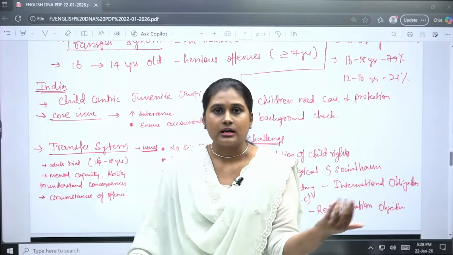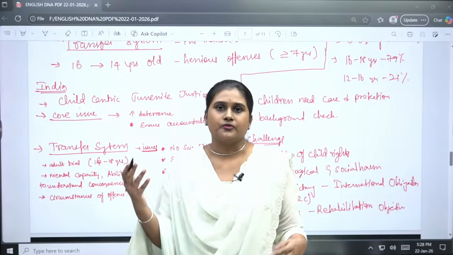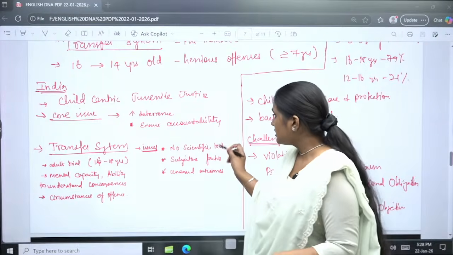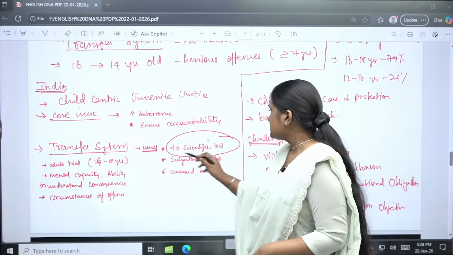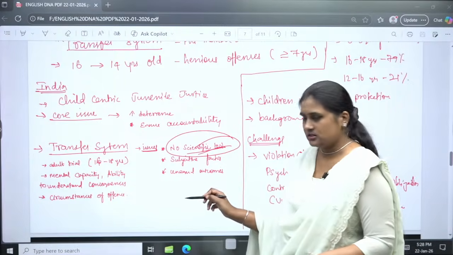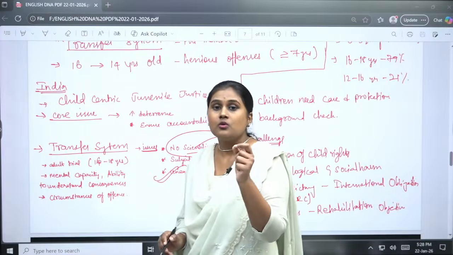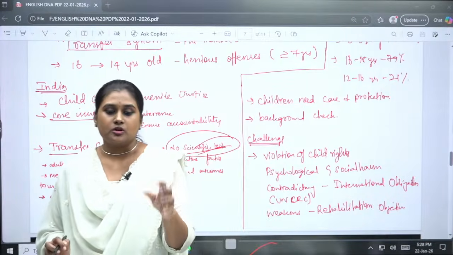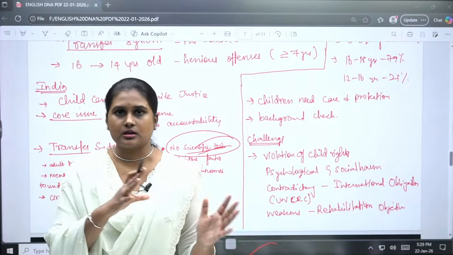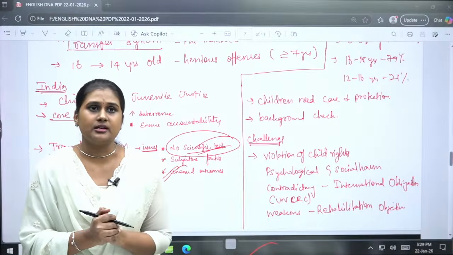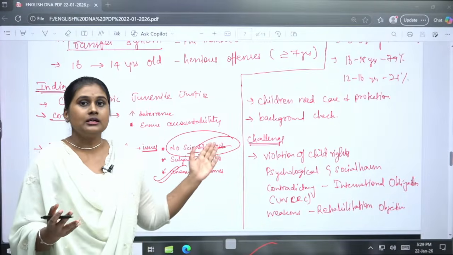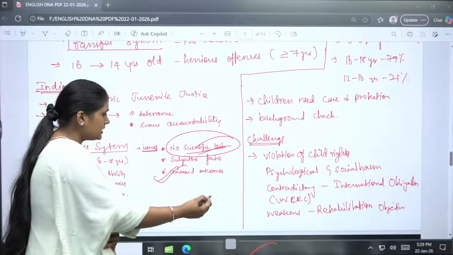So there is a problem in the scientific tool that has been used to assess, okay, and it will have unequal outcomes. There is no one particular outcome, because of which the offences have been done and based on that they have to be tried as an adult, okay. So there comes the problem.